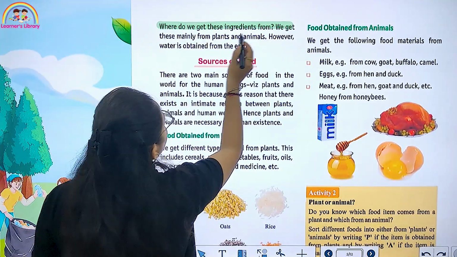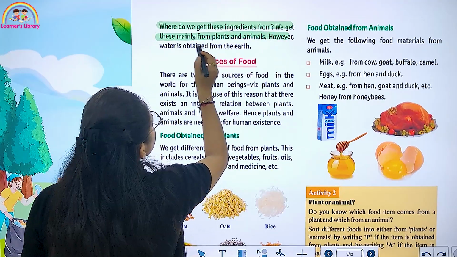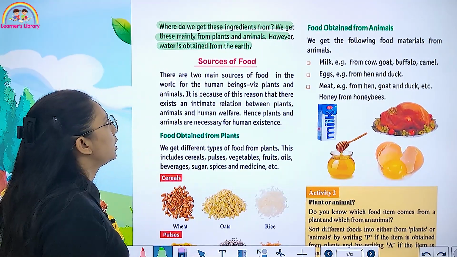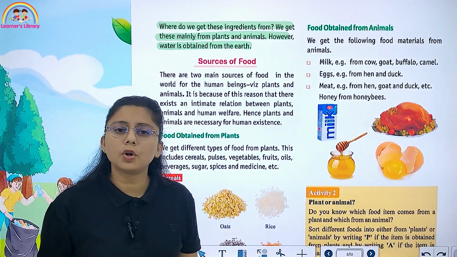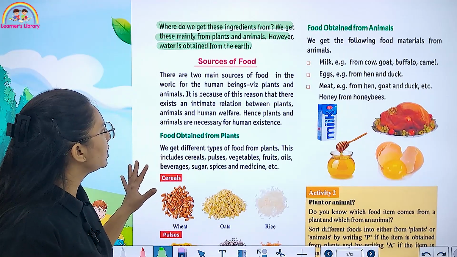Where do we get these ingredients from? We get these mainly from plants and animals. However, water is obtained from the earth. From where is water obtained? From the earth.